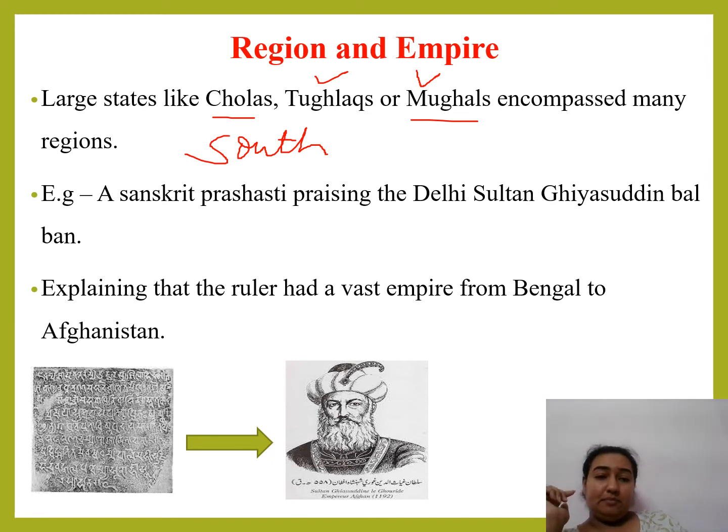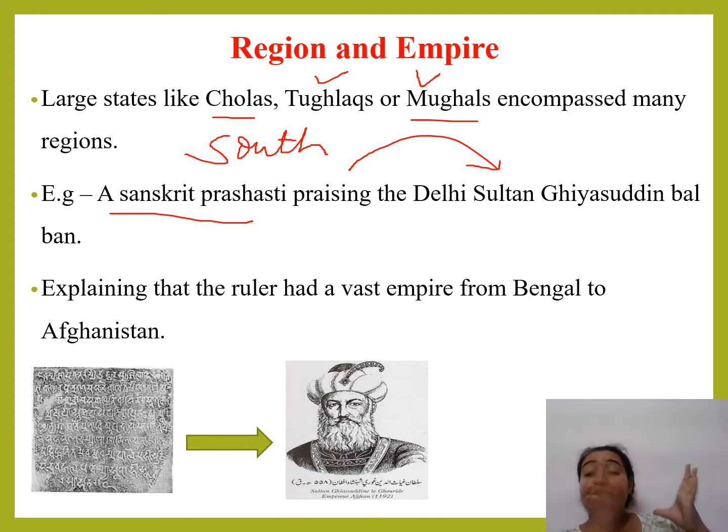For example, a Sanskrit Prahasti was praising the Delhi Sultan Ghyasuddin Balban. So Sanskrit was telling about Ghyasuddin Balban. So we can see how different areas were having different languages. How did Sanskrit come in between, even if they had no intention? This is all because of the regions and the empire in which they are dealing.